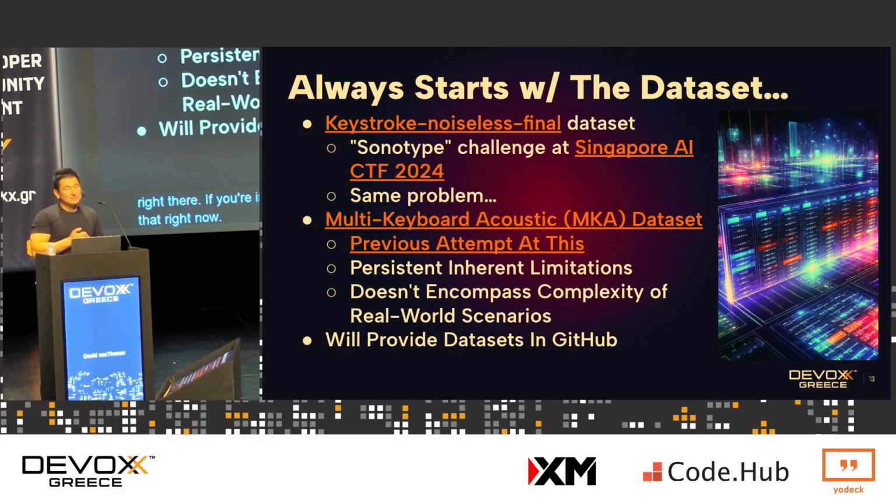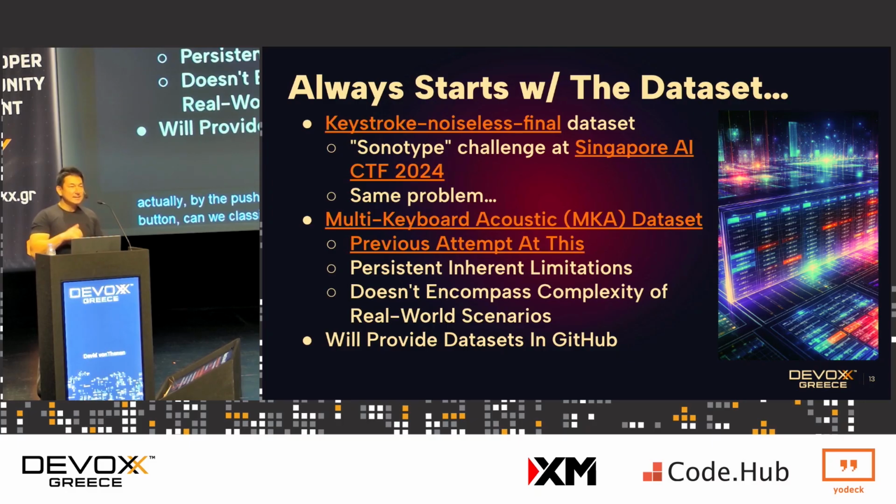So let's go ahead and start building it. Like with any AI or ML problem, it always starts with a data set. We're going to use two different data sets in this talk. The first one is the top one, keystroke noiseless final. This was used as part of a hackathon in Singapore, and believe it or not, it's basically the same problem: take a single keyboard and determine whether, by the push of a button and the acoustics it makes, we can classify that it was the letter A or Z or the space bar.